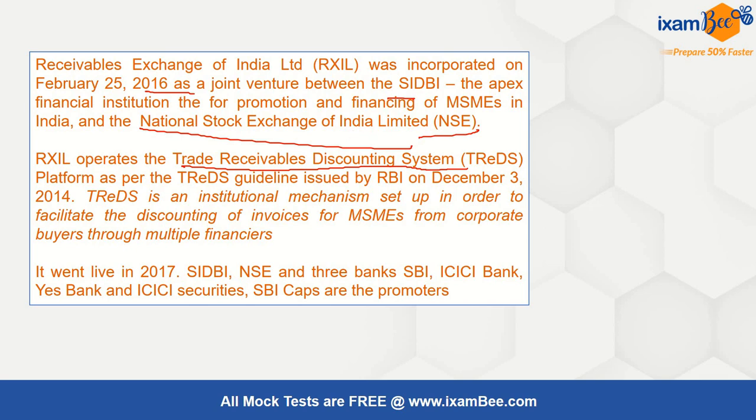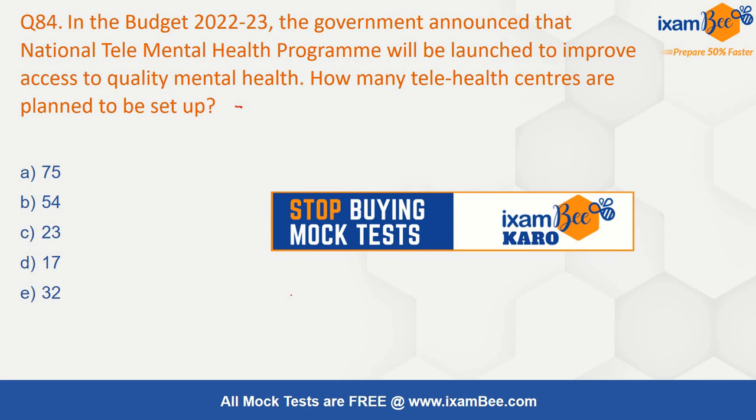So this RXIL operates this trade receivable discounting system as per the TReDS guidelines issued by RBI. TReDS is an institutional mechanism set up in order to facilitate discounting of the invoices of MSMEs from corporate buyers through multiple financiers. It went live in 2017. SIDBI, NSE and 3 banks, SBI, ICICI and Yes Bank, and ICICI Securities, SBI Caps are among the promoters.